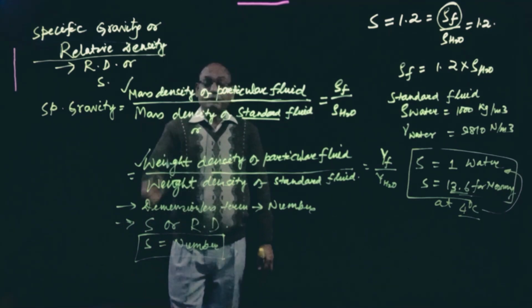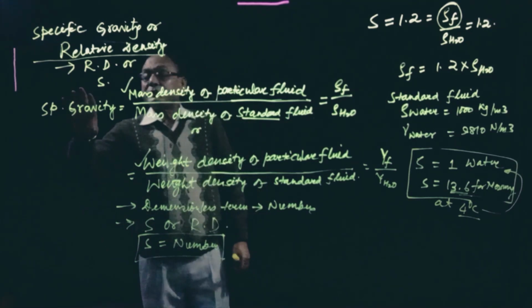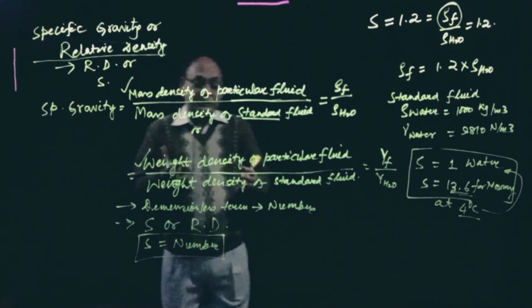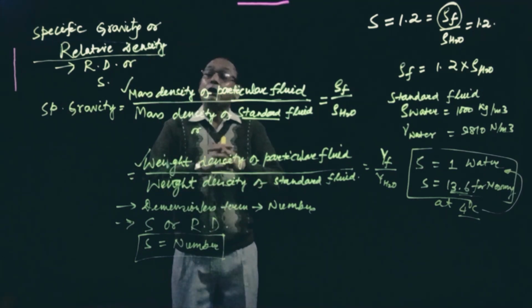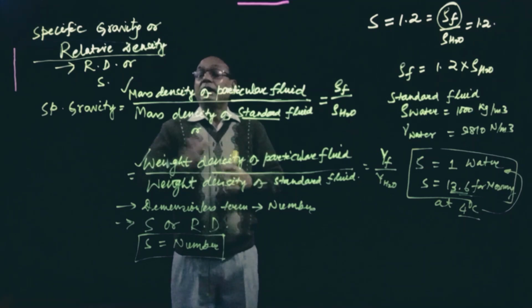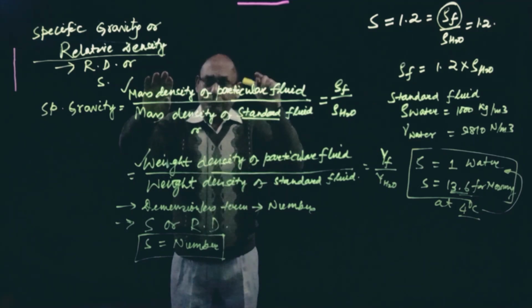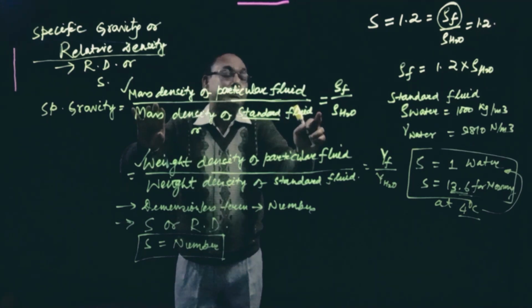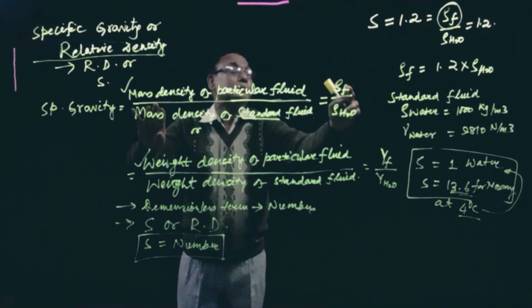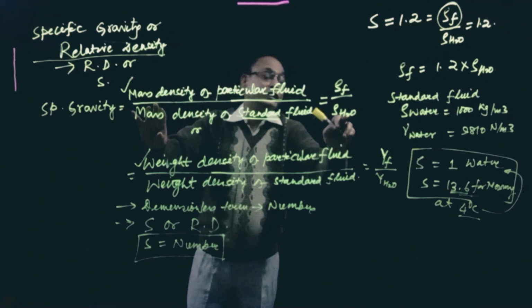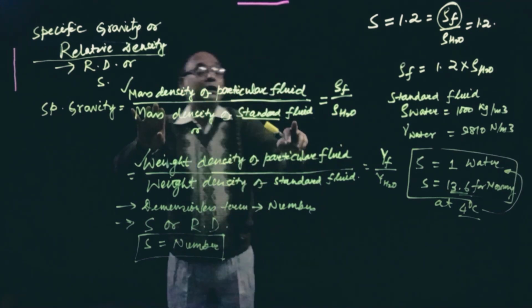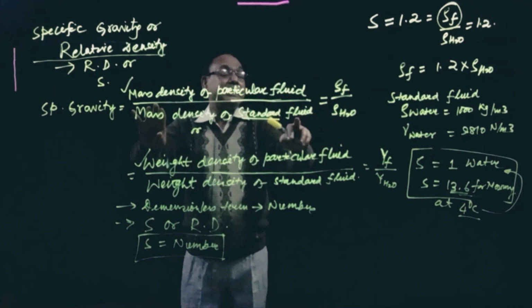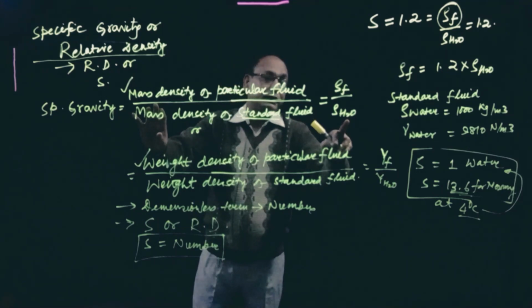Let us sum up what we have studied in this session. Specific gravity we can define in two ways, based on the mass density or based on the weight density. Mass density of the given fluid divided by mass density of the standard fluid. If it is a liquid we take water, and if it is a gas we take air.